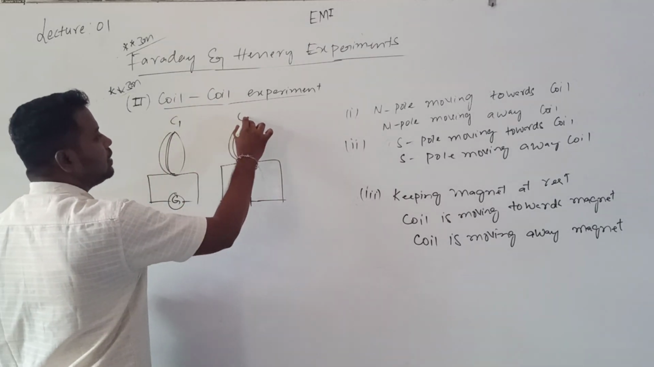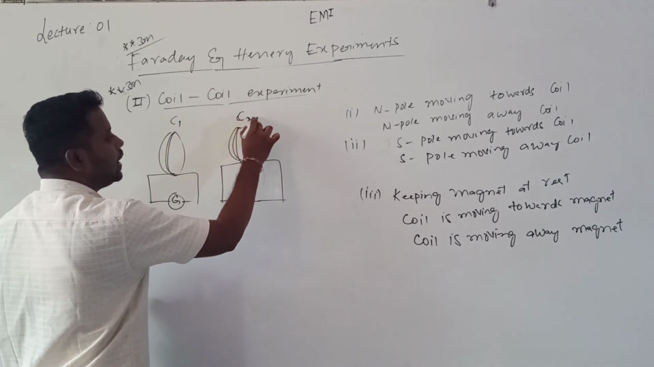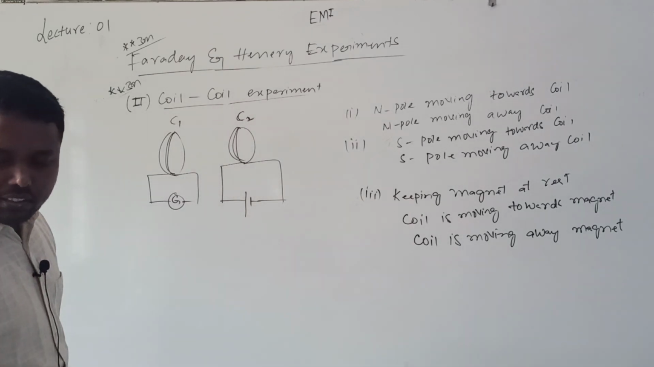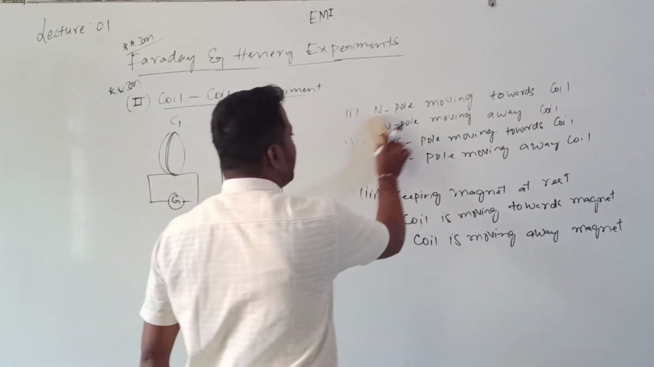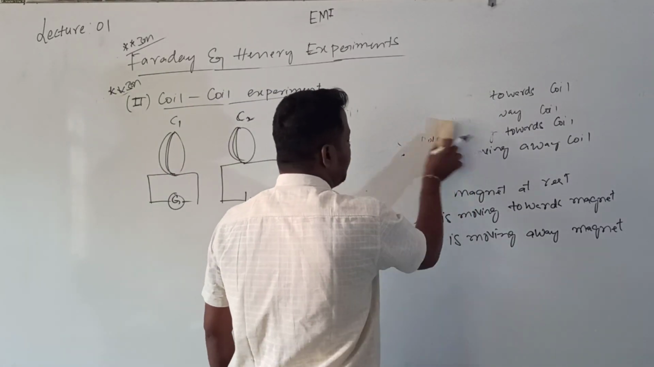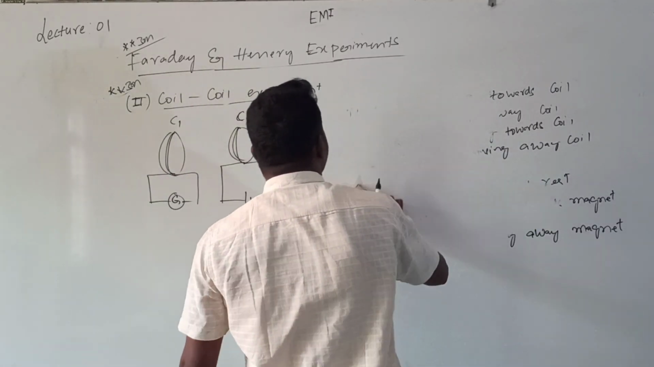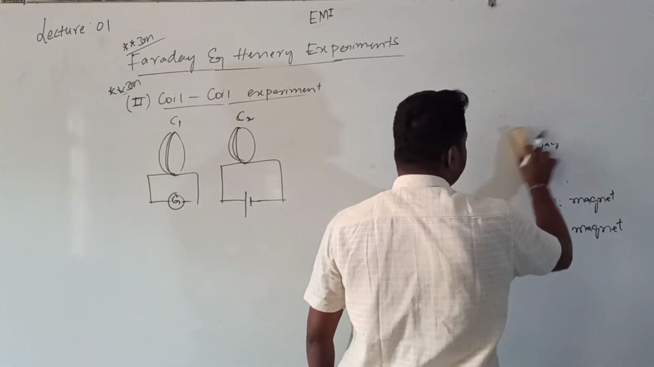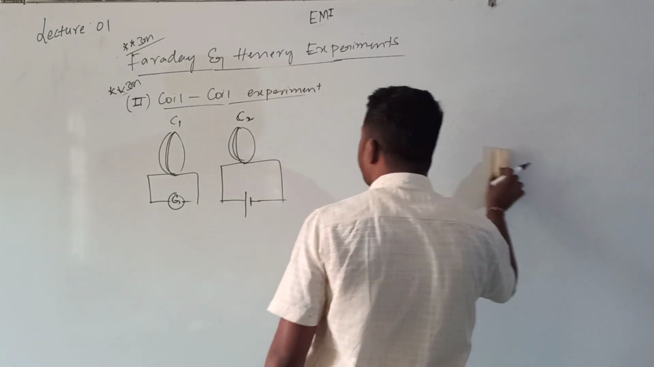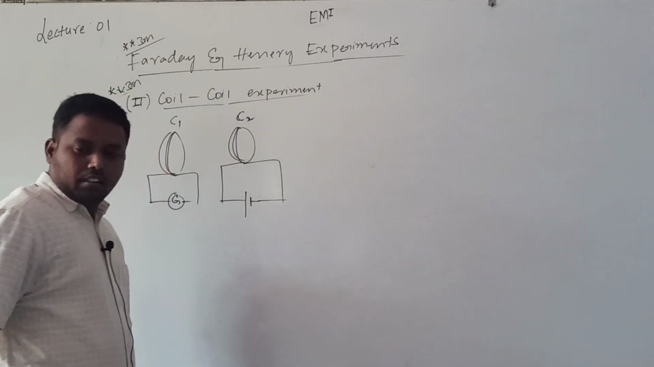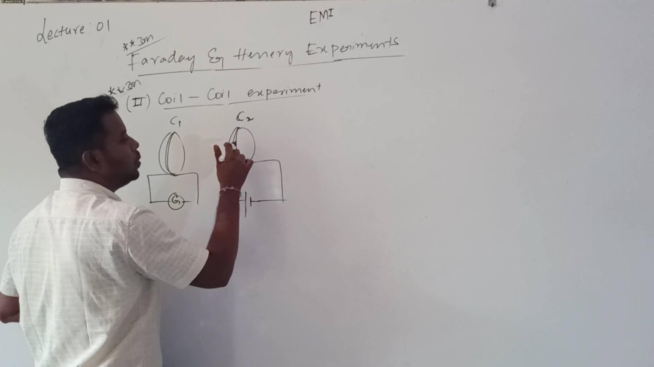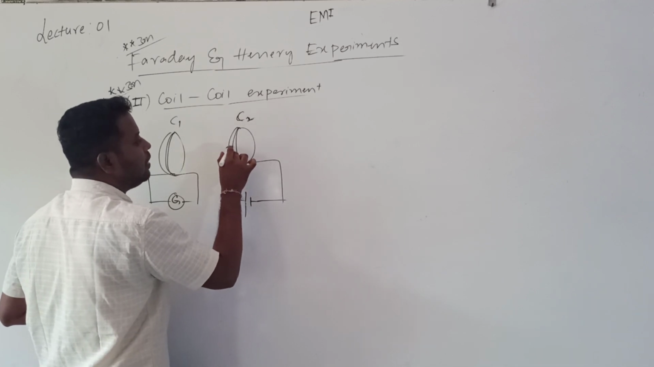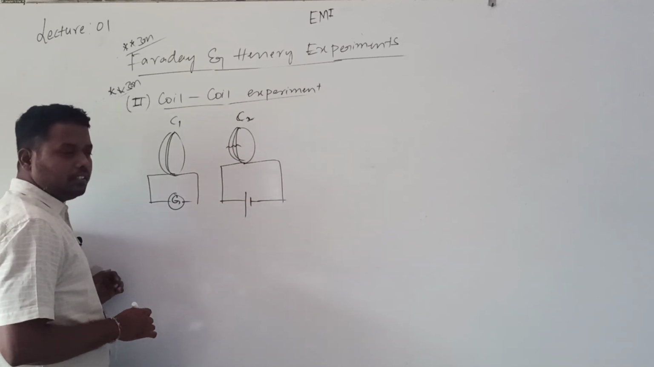This one is named C2. So this is the experimental arrangement for which experiment? Faraday and Henry coil and coil experiment. Then, because of connecting the battery to C2, what happened? In C2, the current will flow like this.